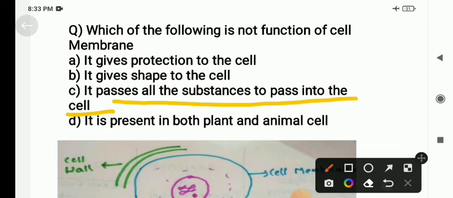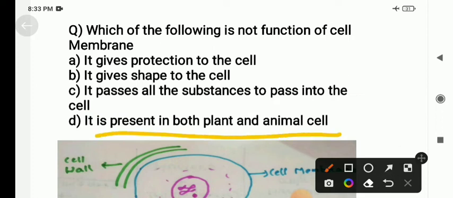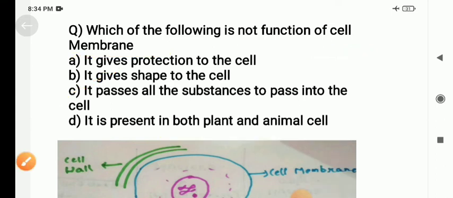Coming to the next option, it is present in both plants and animal cells. So this is the correct option. Cell wall is not present in both plants and animals, but cell membrane is present in both plants and animals. So here, since the third option is incorrect, this is the correct answer because we have been asked which is not the function of the cell membrane.